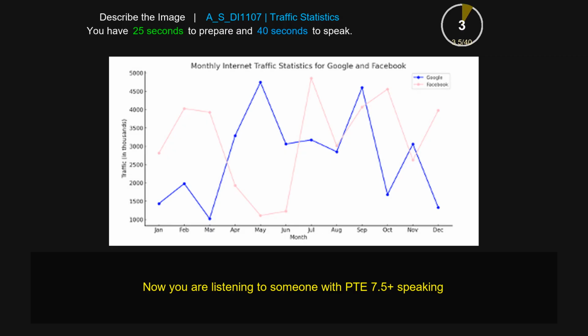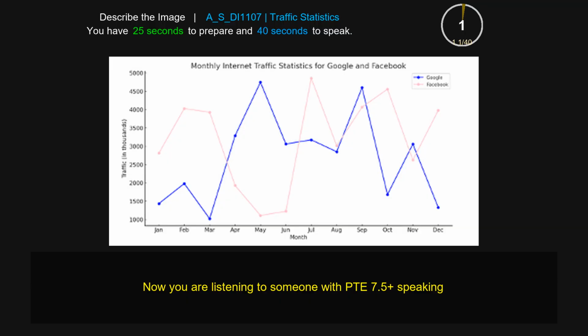The line chart gives information about the monthly internet traffic statistics for Google and Facebook. As we can see in comparison between these two, we see the most Google traffic in May and September, while for Facebook we see the most in July and October. Also, we see other months of the year. In February and January, Google has the least amount, and in May and June, Facebook has the least amount.